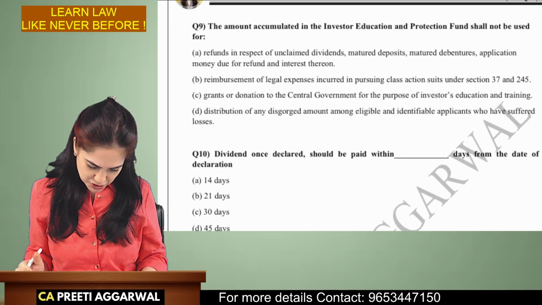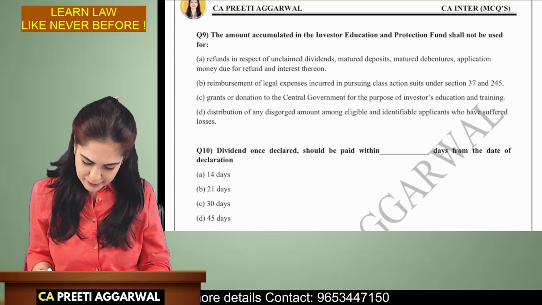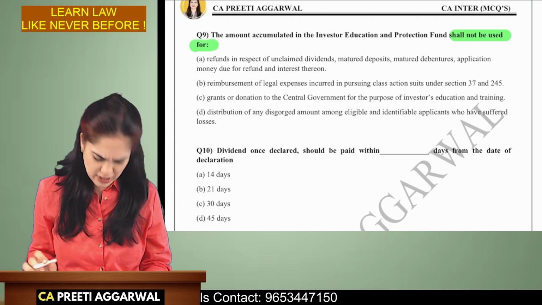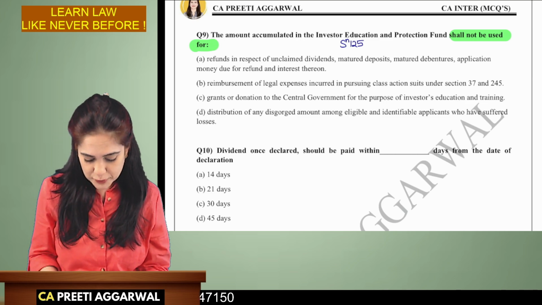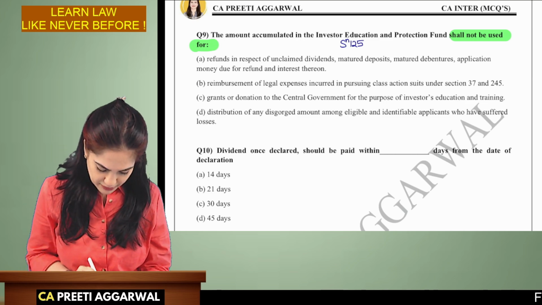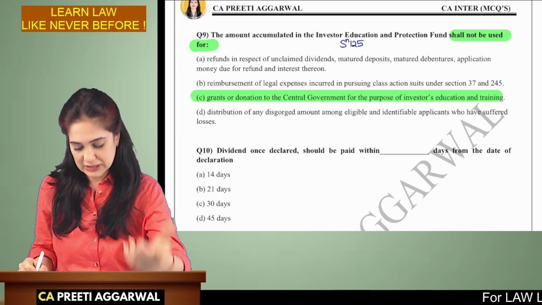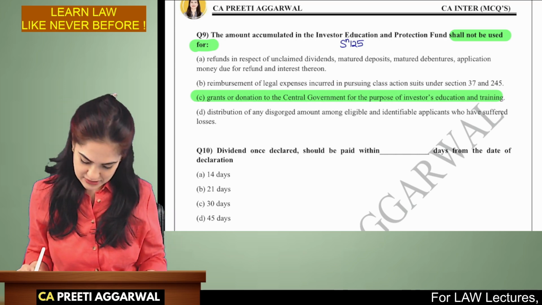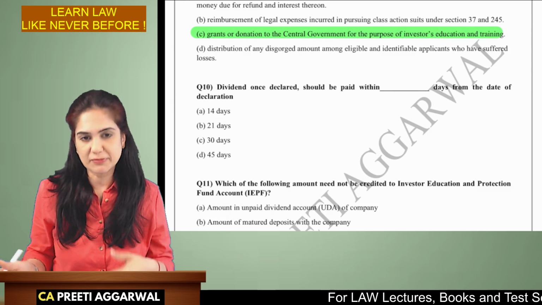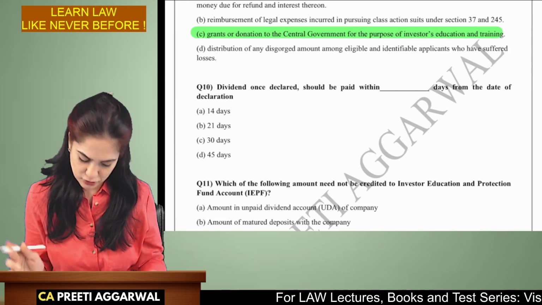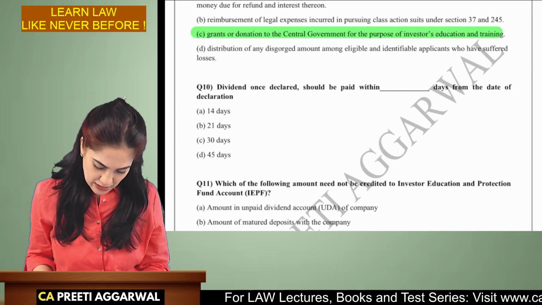The next question is the amount accumulated in IEPF shall not be used for. Again, this is a theory question based on section 125. I hope you are ready with your answer. It shall not be utilized for grants or donation to the central government for the purpose of investment and education. Grants and donation may be received from the central government. It may be credited to this account, but cannot be donated to.